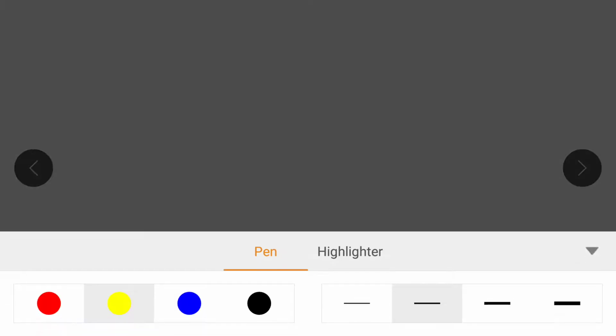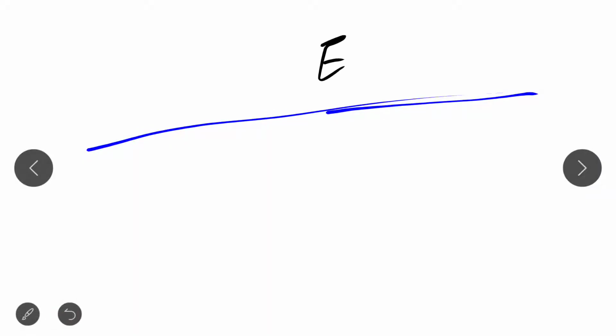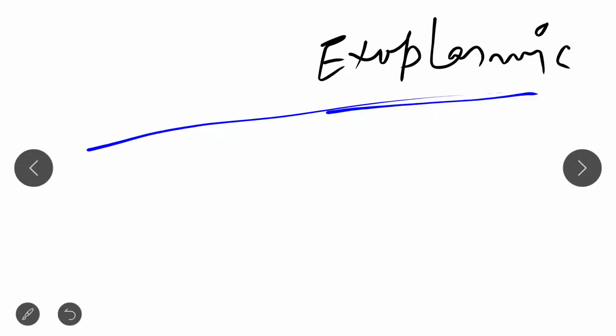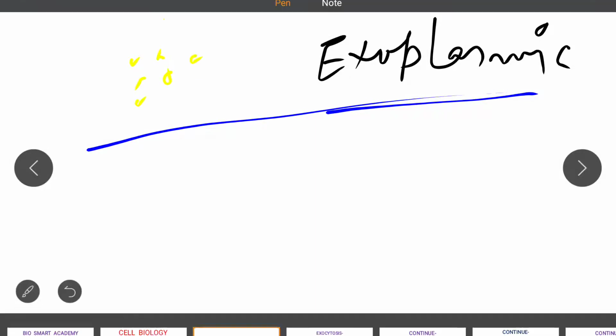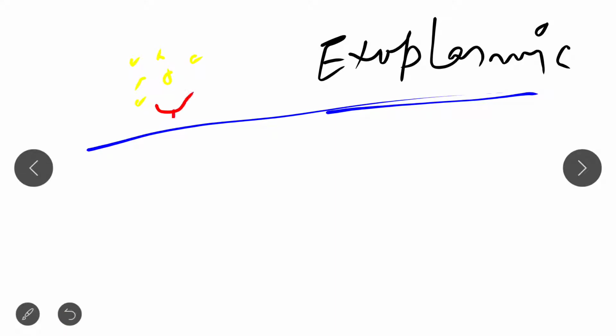As I explained when I taught you endocytosis, suppose this is a membrane, and this is the exoplasmic part of the membrane. Please note it down. Suppose these are the ligands which need to be transported across the membrane, and these are the receptors present on the membrane. The ligand binds to this receptor.